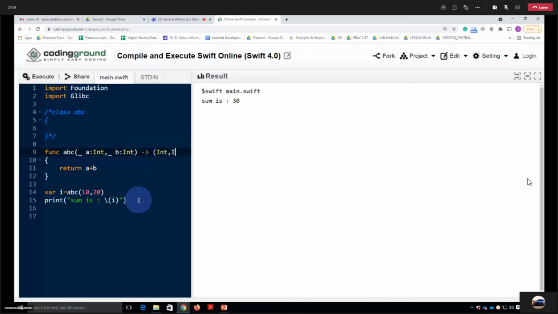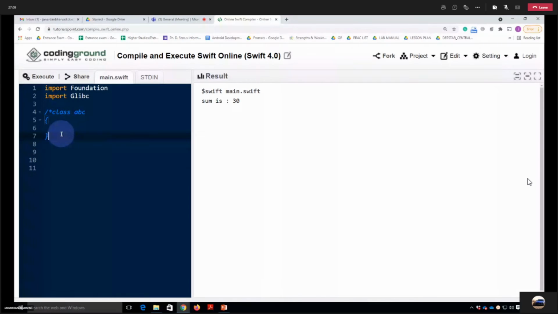Now let's go back to the class. So this is the structure for the class, how you can define a class. Let's say I have one property, or we can say a variable inside this class, equals to 10, and here we have an initializer. Initializer is just like a constructor. This will be called whenever the object of that class is created.